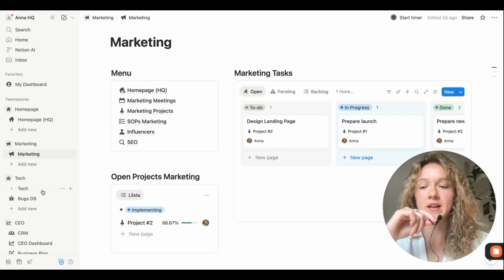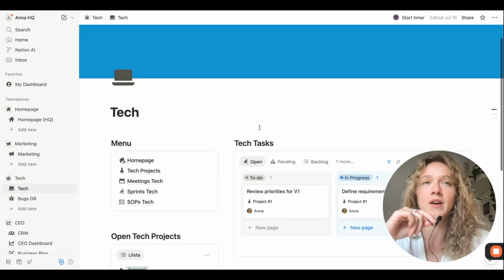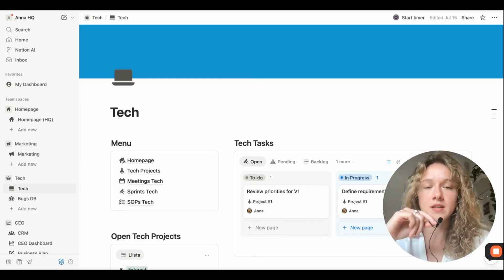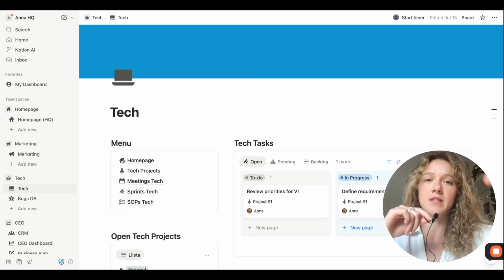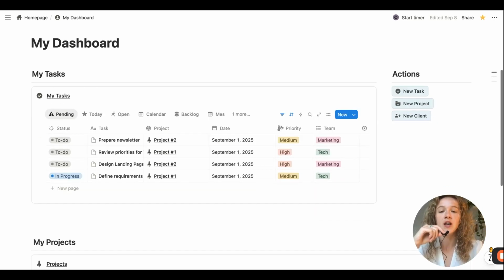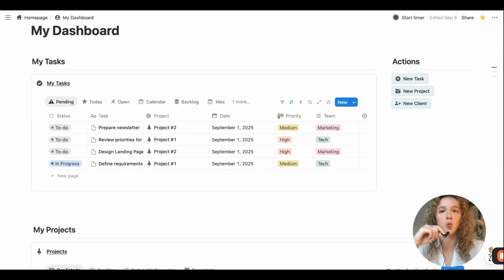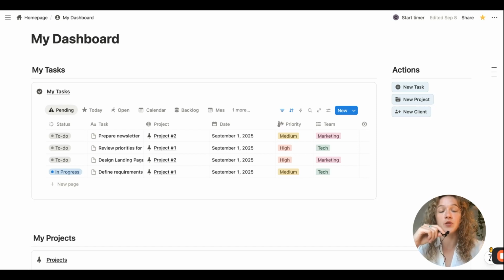And this works for marketing, but if you have a tech team and maybe they are doing the development or they are tracking all of the bugs for the new app that you just released, this works in the same way. It's this extra level of privacy. And last but not least, especially if you're working with a team, you can also have this area called My Dashboard, where you can just check what's assigned specifically to you. So what are the tasks that I'm the owner of, what are my tasks, and what are my projects? So you always know what you need to be doing today.